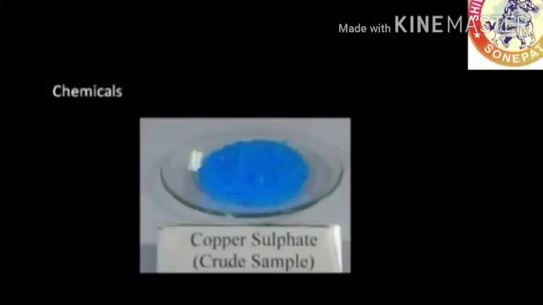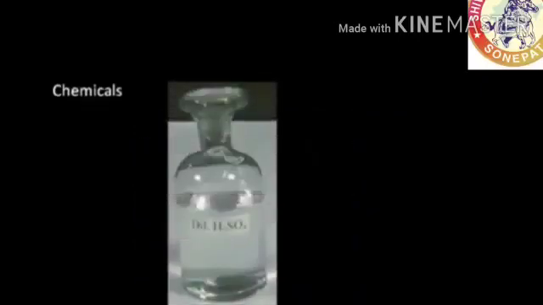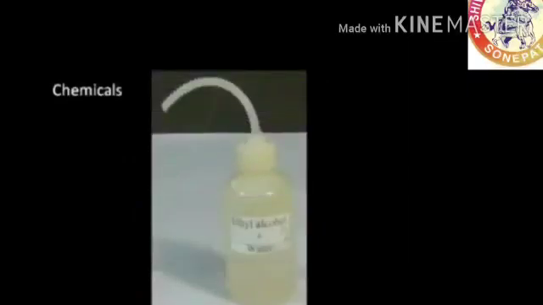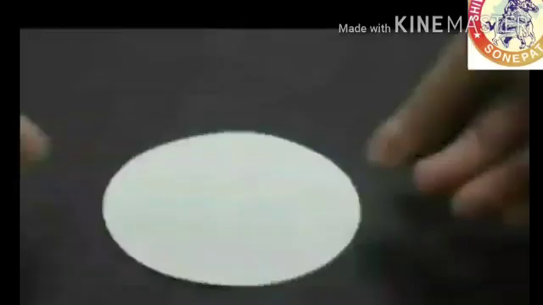For preparing crystals of copper sulfate, we need some chemicals. Those chemicals are copper sulfate, dilute sulfuric acid, water as a solvent, and ethyl alcohol that should be mixed with water. These are the basic chemicals that we need to prepare crystals of pure copper sulfate.